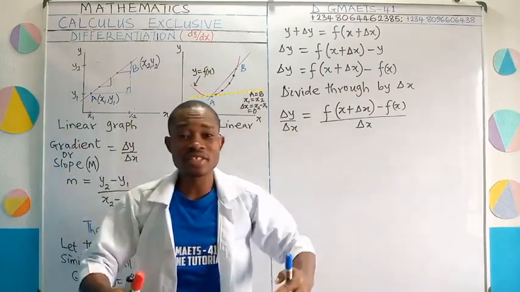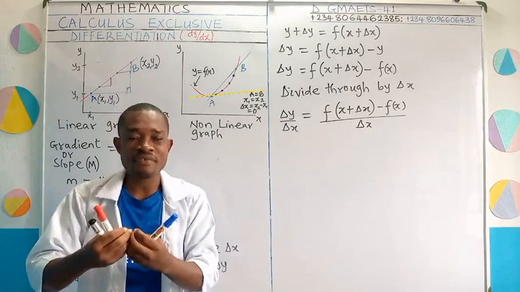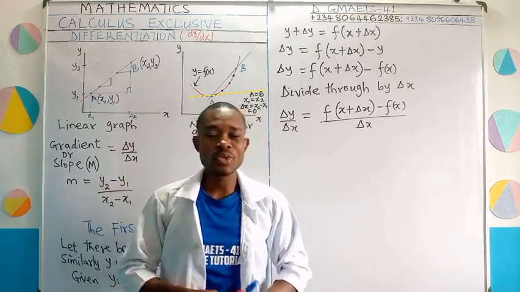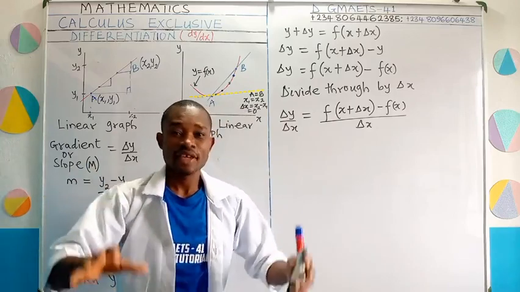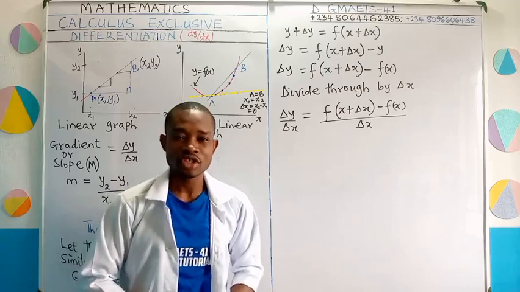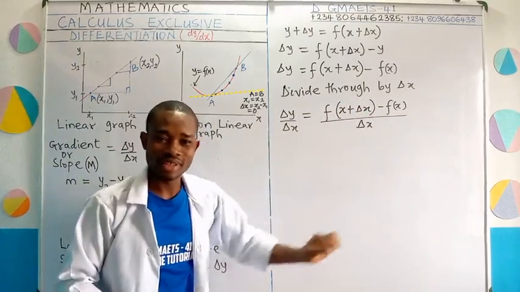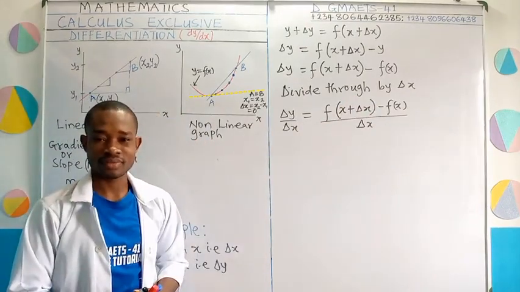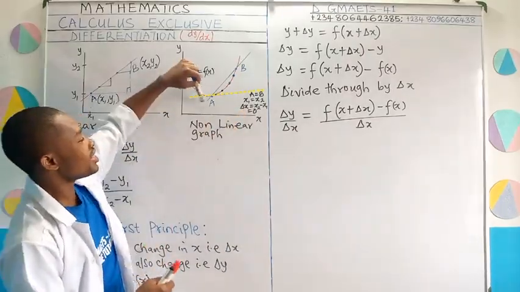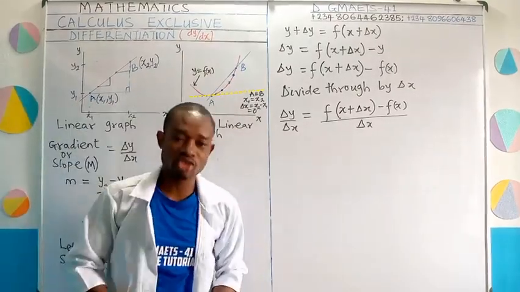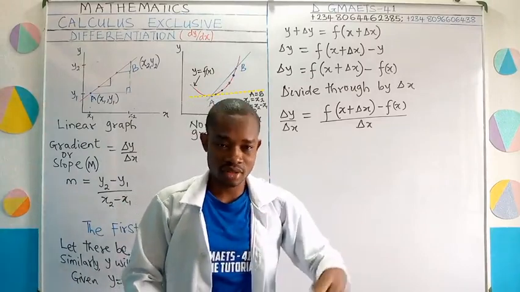Defines our what? Secant AB. And I said earlier that the secant does not tell us, alright, how changes in x affect y correctly. What we use in studying the way changes in x affect y is our tangent, not secant. Therefore, we will find a way to change, to transform, to convert this secant, are you following, right? This secant equation to tangent equation. And that brings us back here. Under what condition will a secant approximate to a tangent? Under what condition will a secant become a tangent?